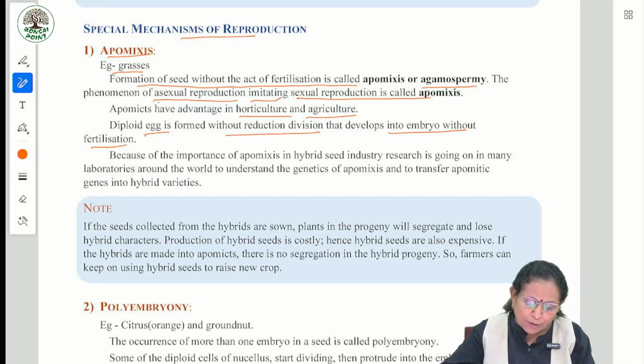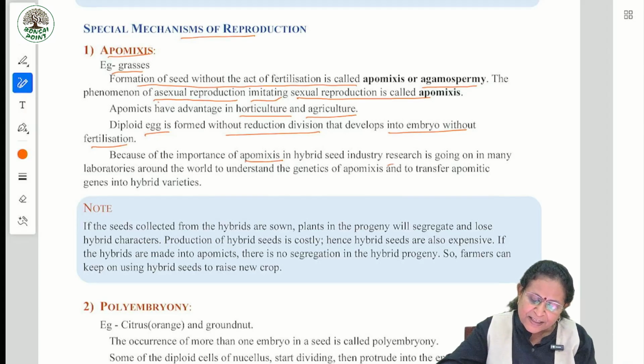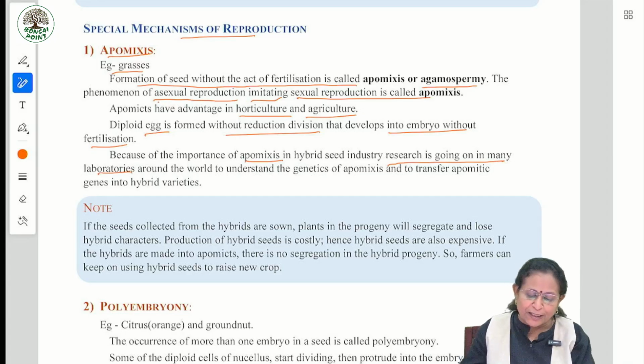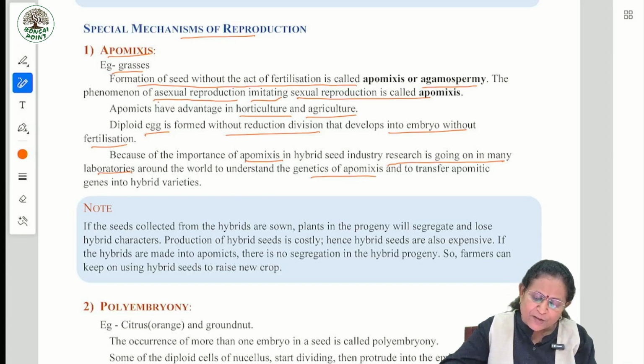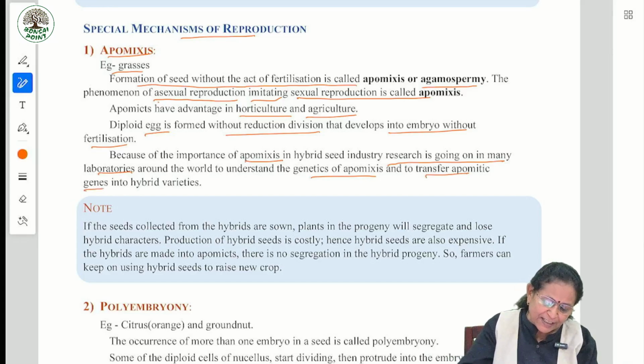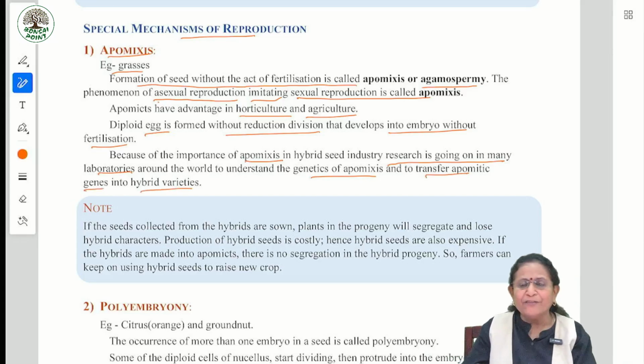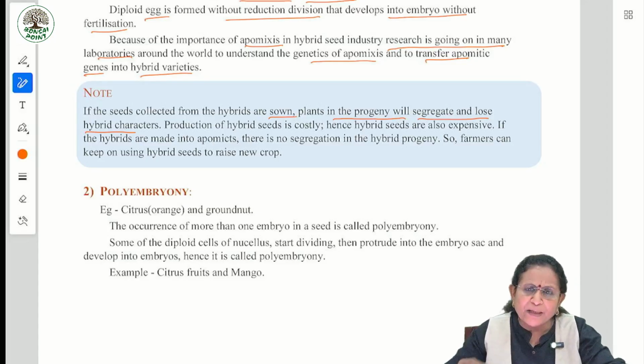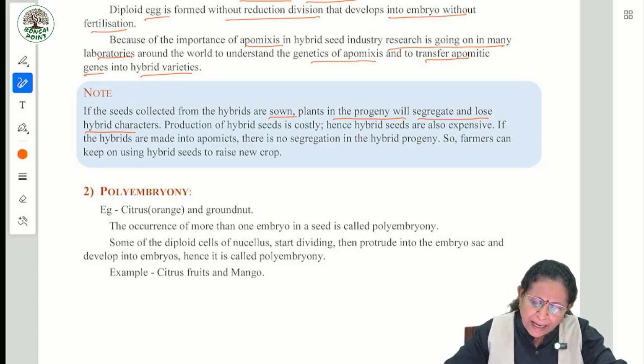Because of the importance of apomixis in hybrid seed industry, research is going on in many laboratories around the world to understand the genetics of apomixis and to transfer apomictic genes into hybrid varieties. Yes, students, if the seeds collected from the hybrids are sown, plants in the progeny will segregate and lose the hybrid characters.